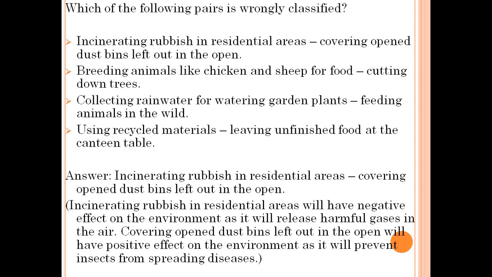Incinerating rubbish in residential areas will have a negative effect on the environment as it will release harmful gases in the air. Covering open dustbins left out in the open will have a positive effect on the environment as it will prevent insects from spreading diseases.